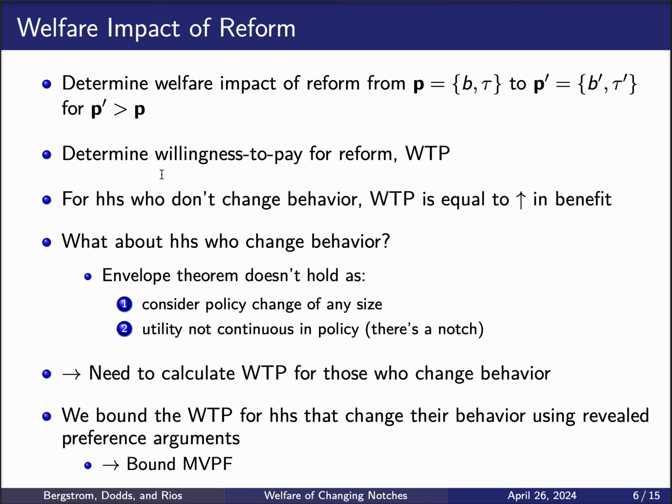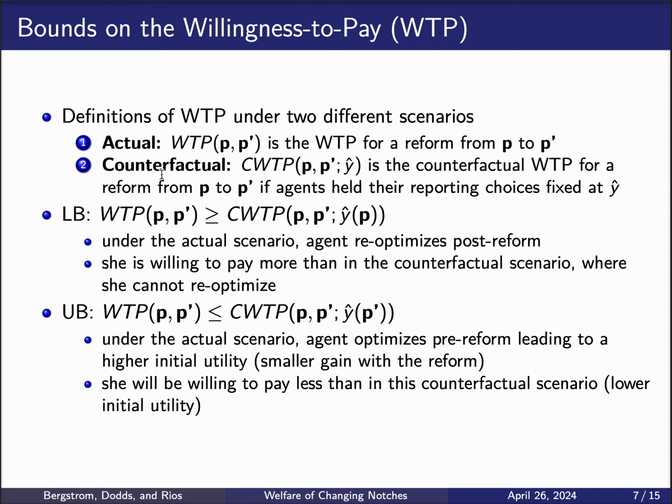But for the households who change their behavior, it's a little bit more complicated because the envelope theorem does not hold. In particular, first we want to consider a policy change of any size, right? So we don't want to rely on infinitesimal arguments. But the second reason is because utility in the case of notches is not continuous in the policy, right? And even in the most general version of Milgrom-Segal for the envelope theorem, you still need that assumption to apply the envelope theorem. So for those two reasons, we need to calculate the willingness to pay for those who change their behavior, and we're going to do so by bounding their willingness to pay using a revealed preference argument, and that's going to allow us to bound the MVPF.